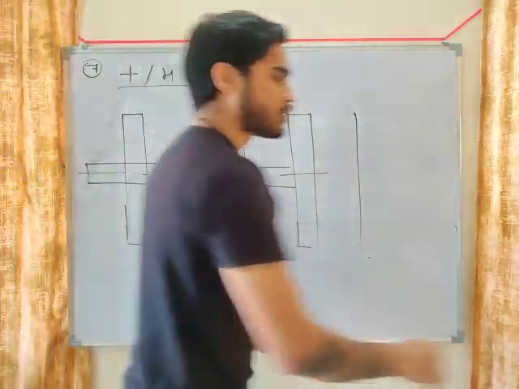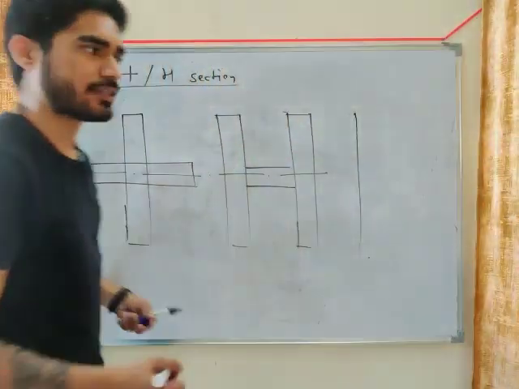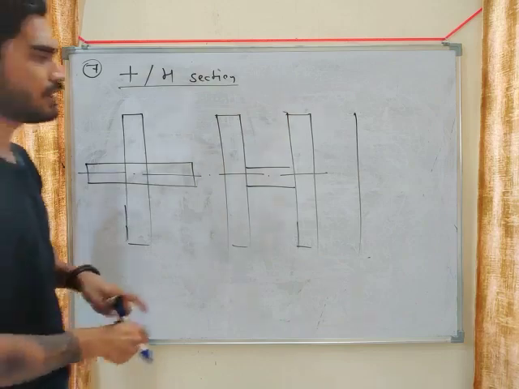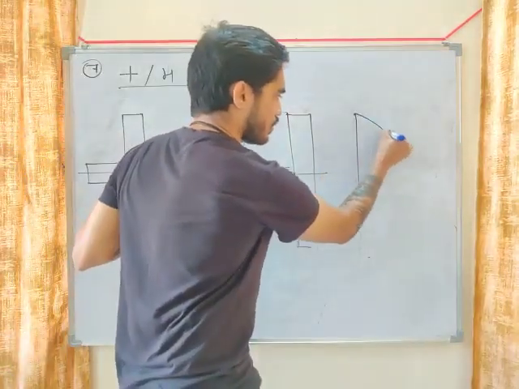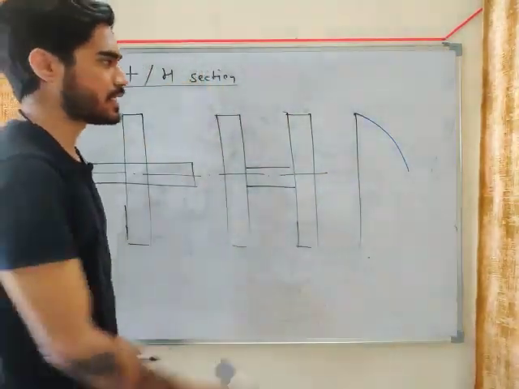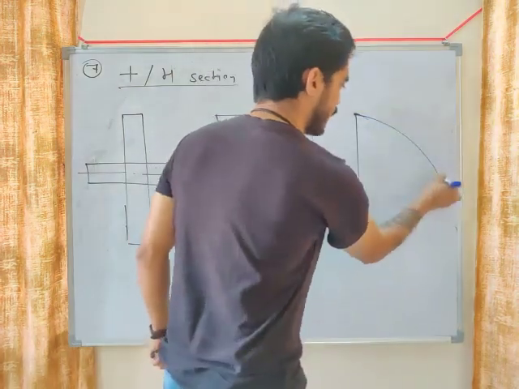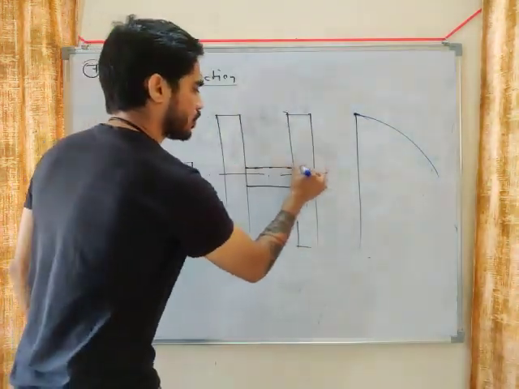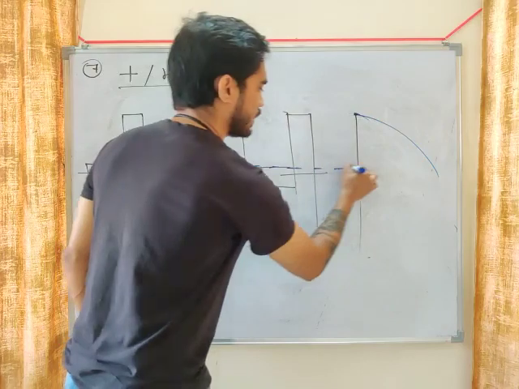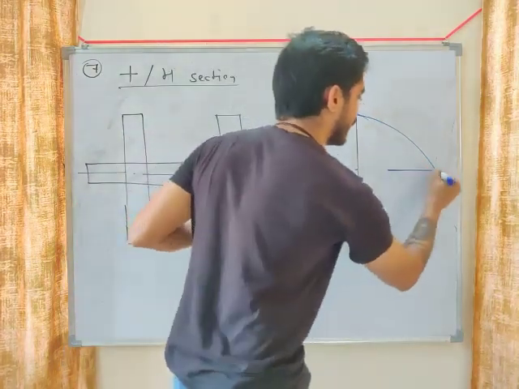Now let's draw the diagram. See how the diagram will be drawn. Here also the shear stress will first increase, and then when you reach the junction, it will suddenly reduce.